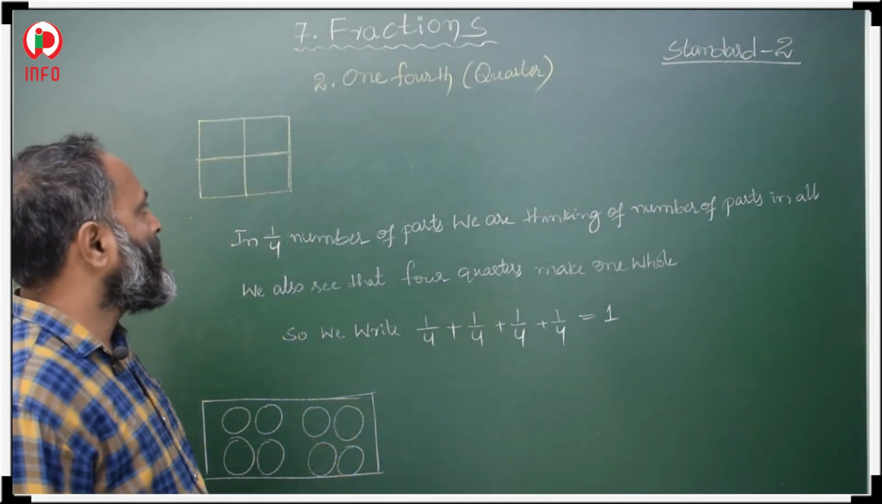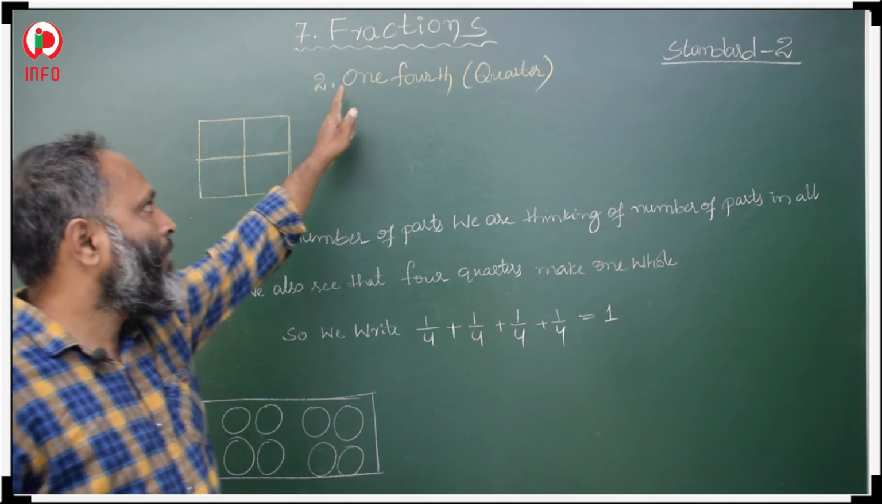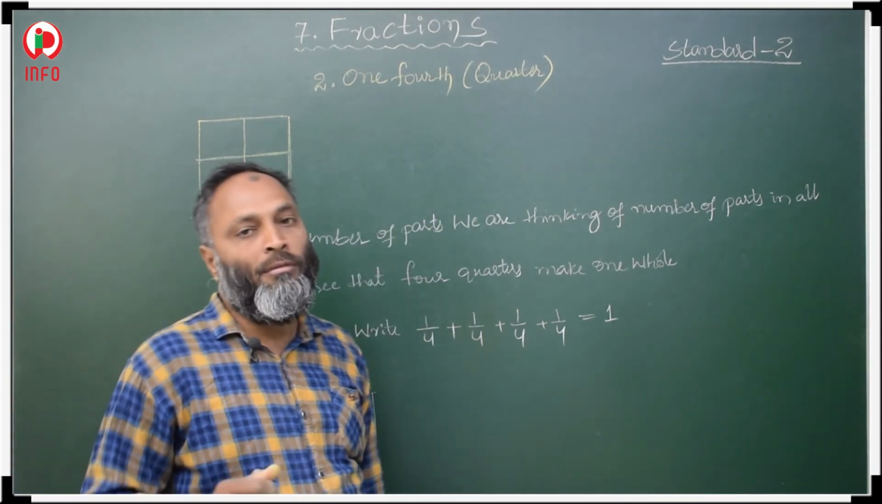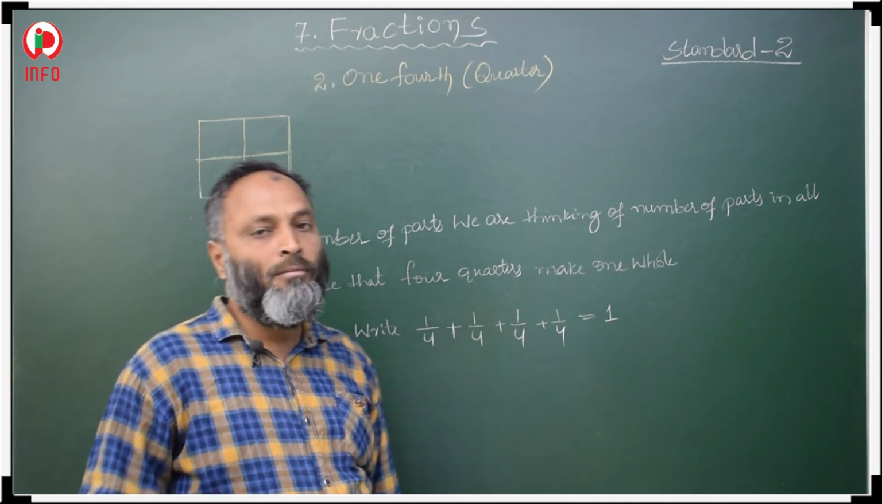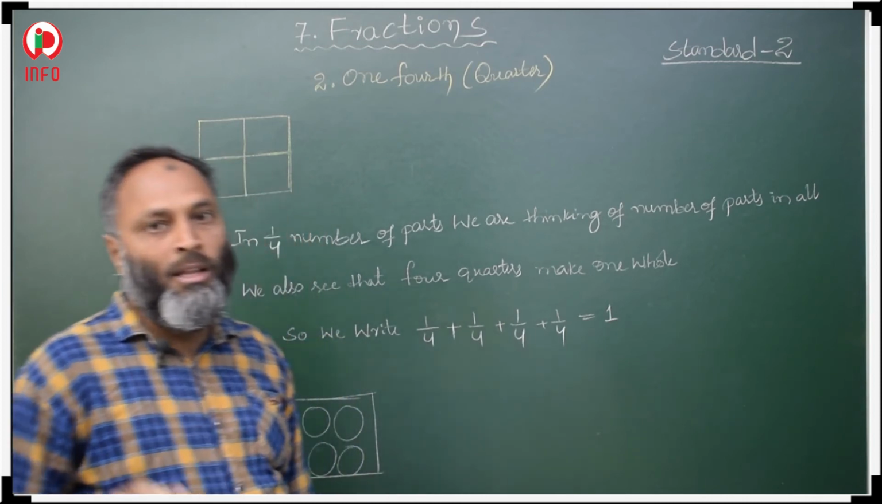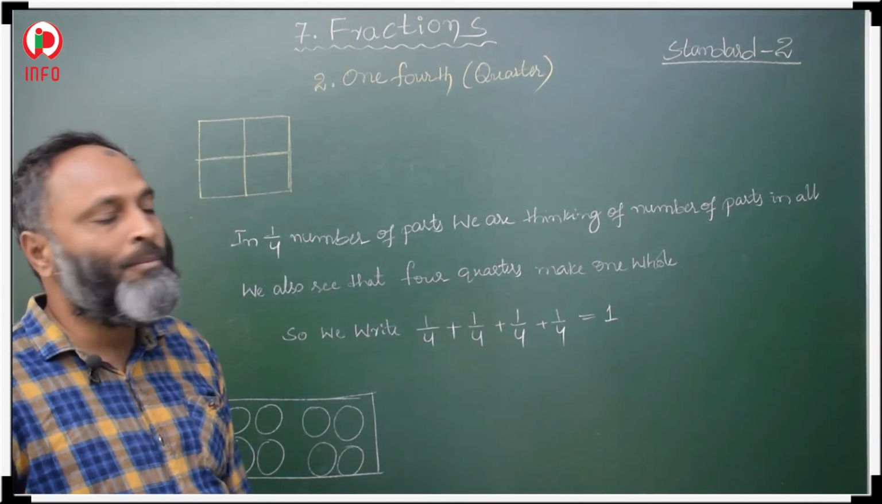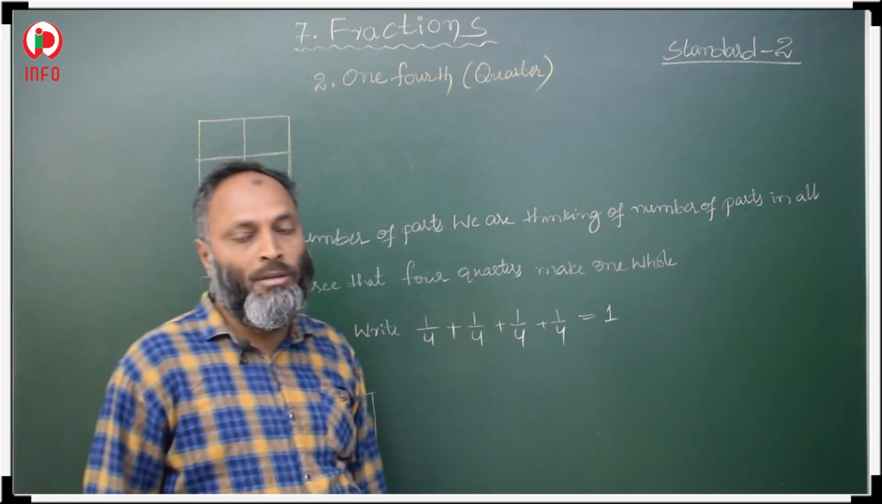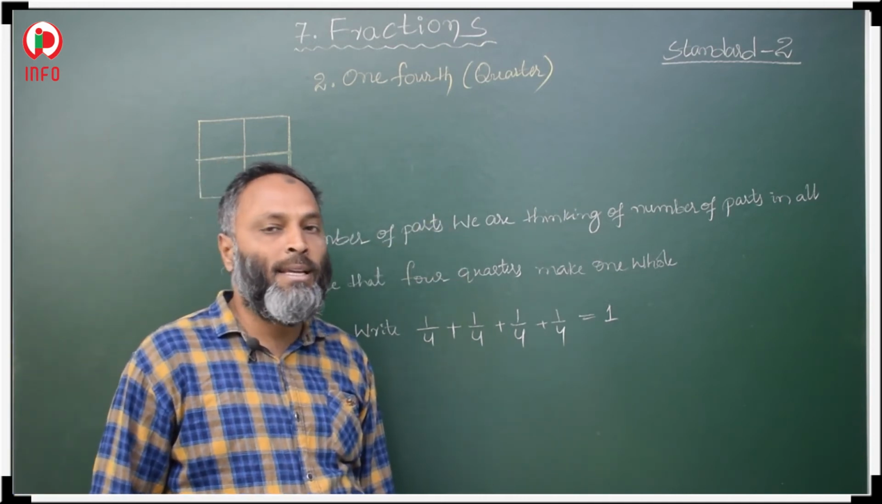Now students, see here the second concept, 1/4. Before, what we discussed was the first concept, 1/2. 1/2 means if we divide the whole into two equal parts, one part is called 1/2. Then the next concept is 1/4, also called a quarter.